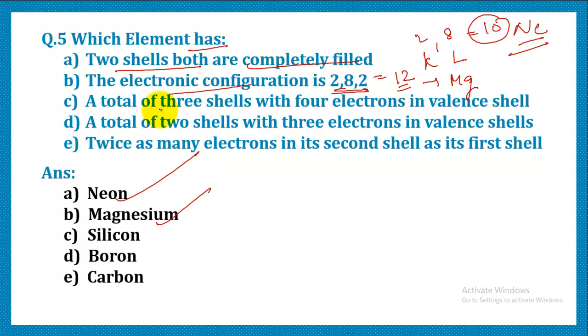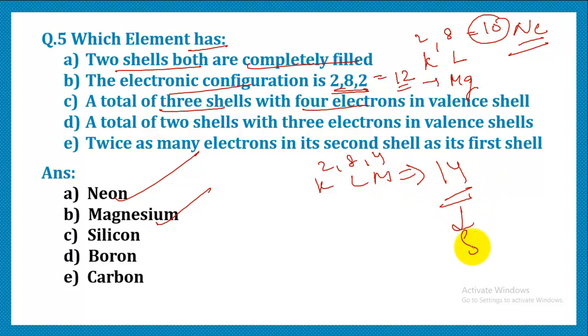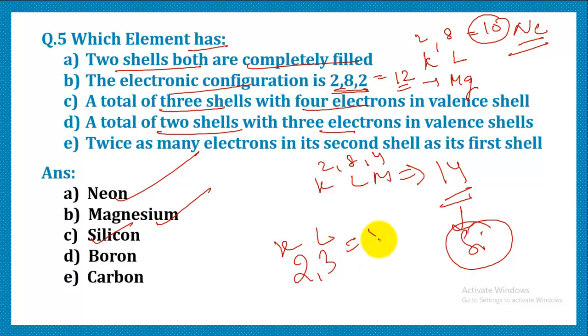Predict an element with 3 shells, K, L, M, with 4 electrons in the valence shell. If you add up all the electrons, the answer will be 14, and atomic number 14 belongs to silicon. So silicon is the correct answer. Predict an element with a total of 2 shells and 3 electrons in the valence shell. If we add, it becomes 5, so it belongs to boron.